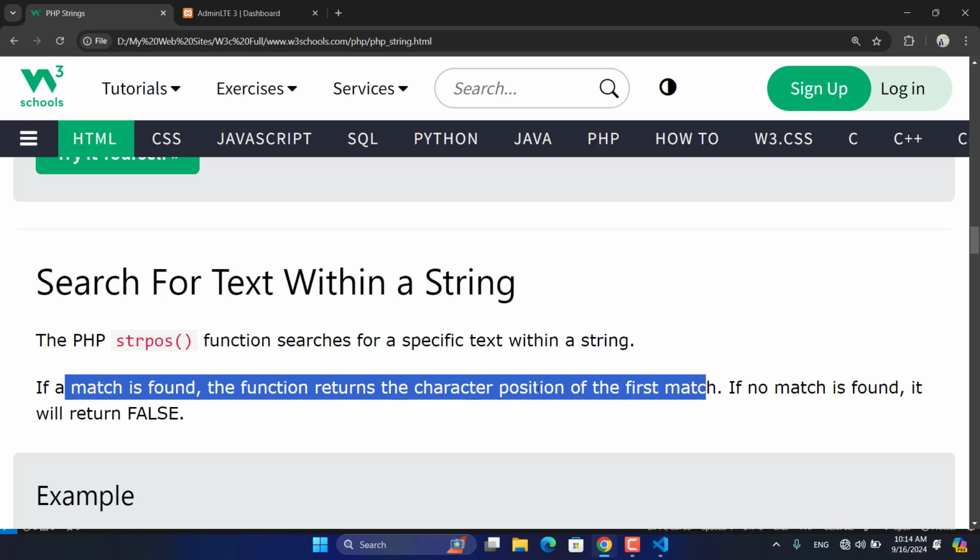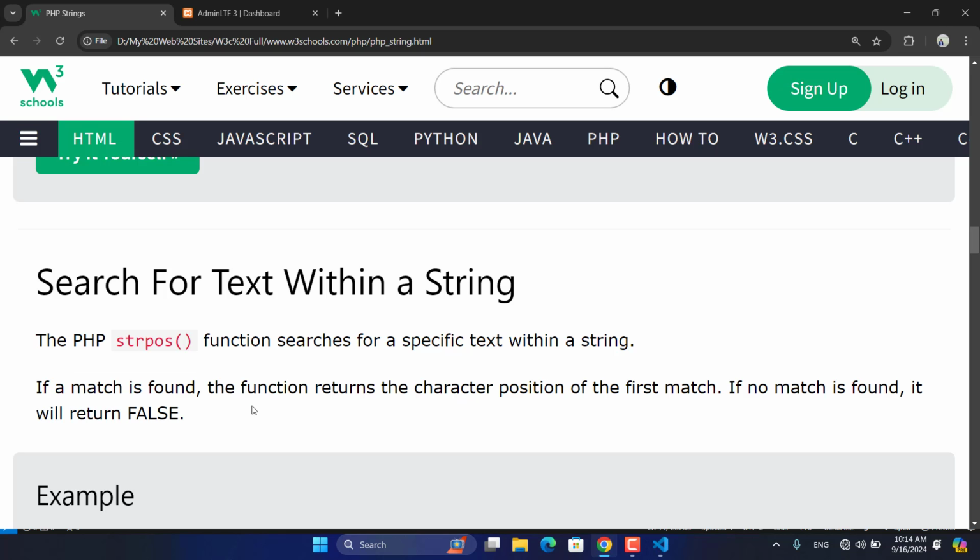If no match is found, it will return false. You are searching for a character, maybe A, B, or Z, inside a series of characters you have. If it finds the first one, it will show the position. It will not search all the characters. If it finds a match in maybe the first position, it will stop and output that position. If not found, it will return false.